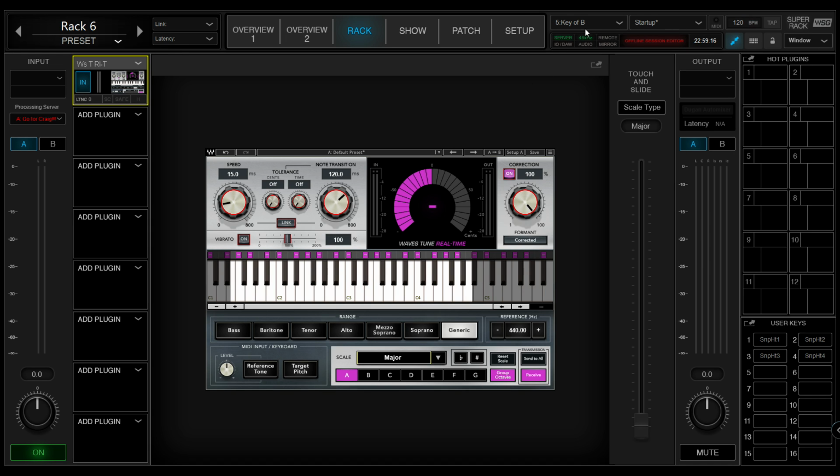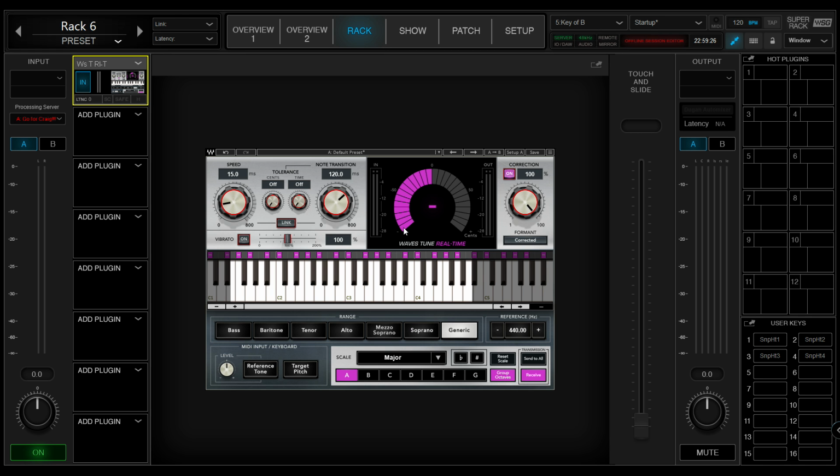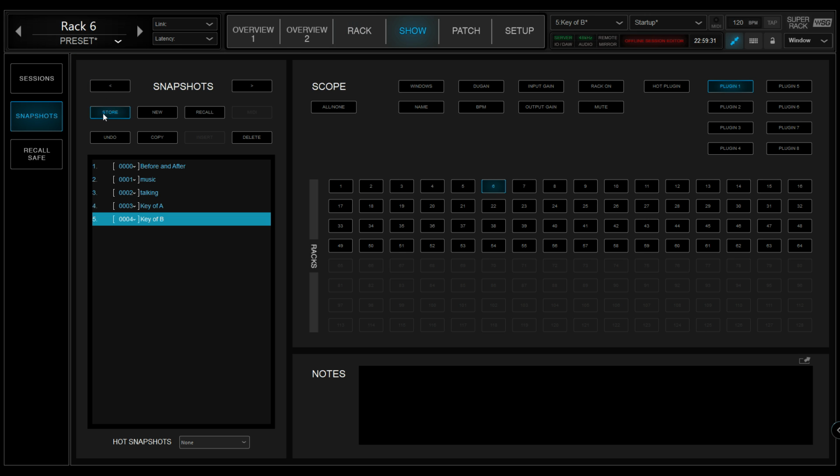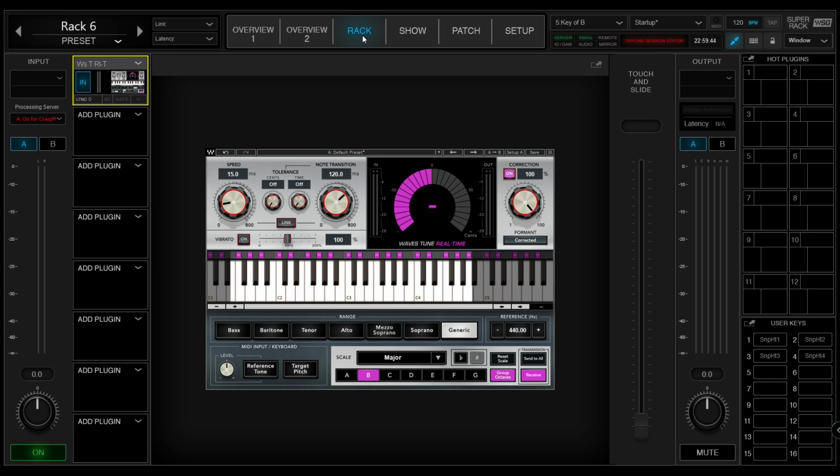So now I've got before and after, music, talking, and key of B, which of course I would have to then set as B, and then click store. So there you have it, before and after, music, talking, key of B. So that's how you set up and control Superrack with Waves Stream Deck.